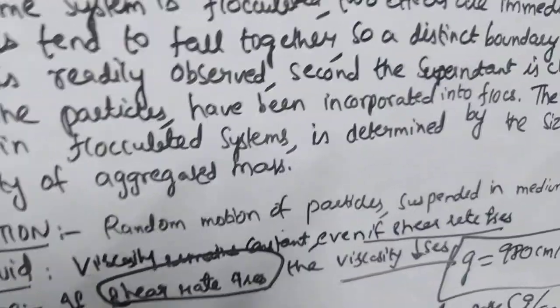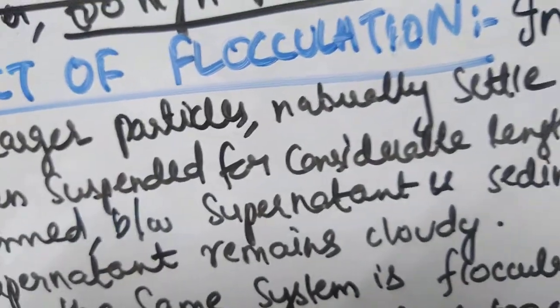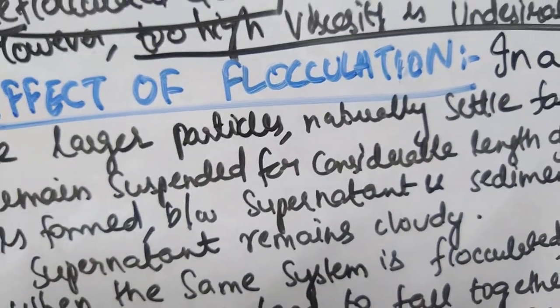Whereas in shear thinning, the viscosity can decrease, right? I hope you understood this point. Then, as I have already told you, it is inconvenient to remove a viscous suspension from a container.